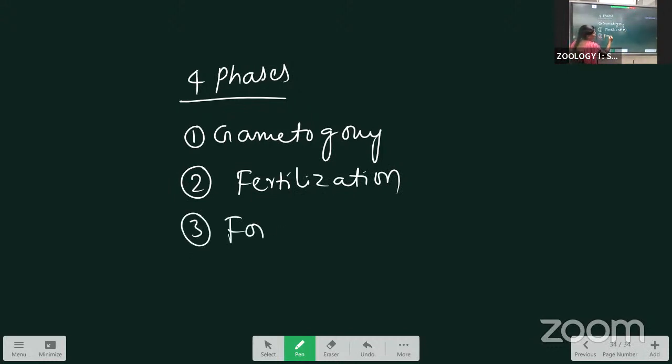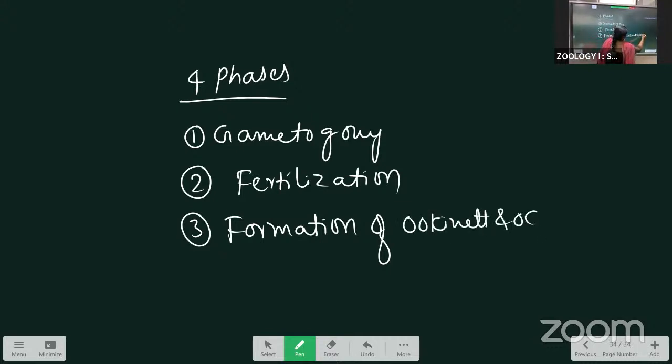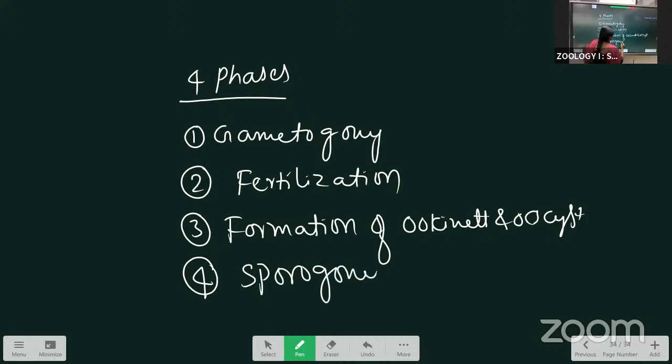Third, formation of ookinete and oocyst. Fourth, sporogony. These headings are very important. Gametogony: under gametogony, there are 2 subheadings.